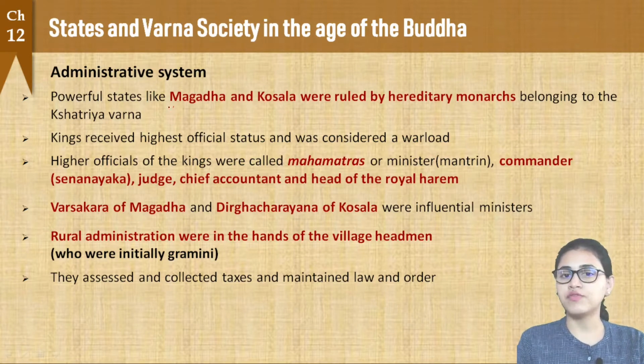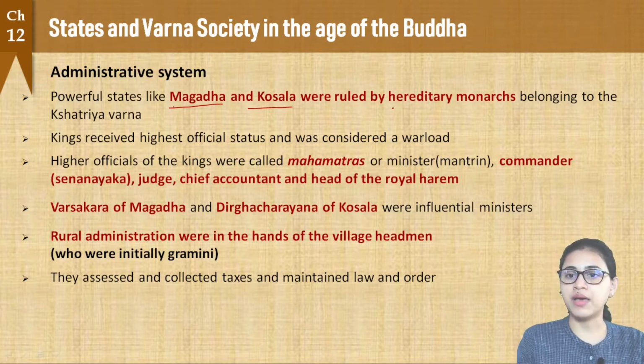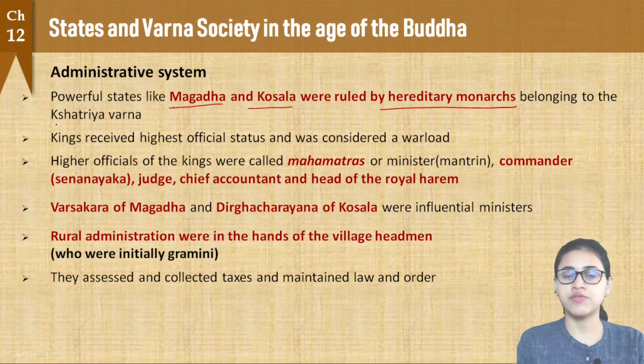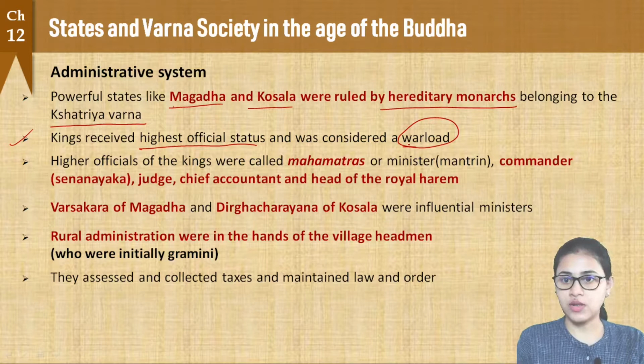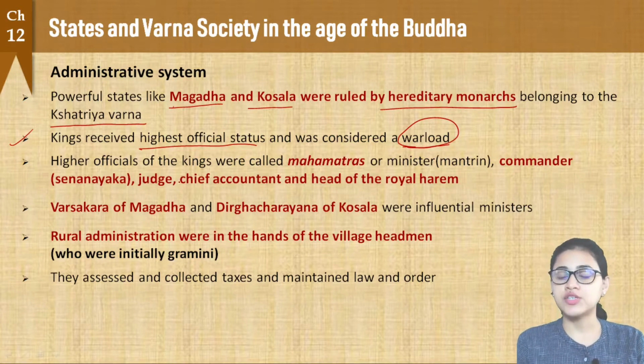Now, if we talk about the powerful states like Magadha and Kosala, we see that these states were ruled by monarchs, alright, hereditary monarchs, and these monarchs belonged to the Kshatriya Varna. We already know this, right? And we have seen that the kings received the highest official status, and they were also considered warlords. Why? Because they kept on conquering and annexing state after state and thereby expanding their kingdom, right? So the king was called the warlord and he received the highest official status, and he also received protection of his person and his property, right?